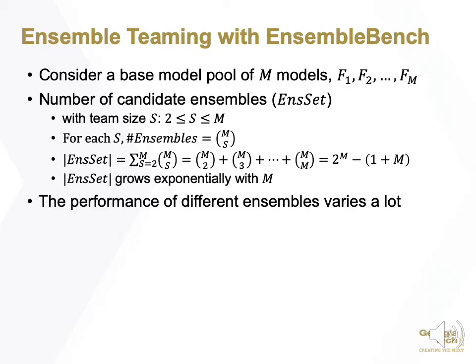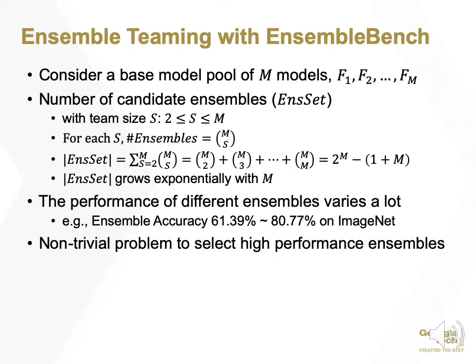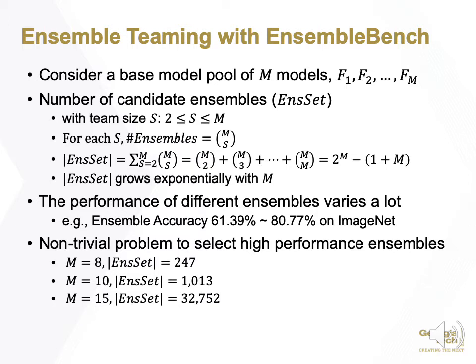However, the performance of different ensembles varies a lot. For example, on ImageNet, the ensemble accuracy ranges from 61 to 80%. Therefore, it's a non-trivial problem to select high-performance ensembles. For example, with M equal to 8, 10, or 15, we can see the total number of candidate ensembles grows exponentially, especially when M equals 15, we have over 32,000 candidate ensembles.